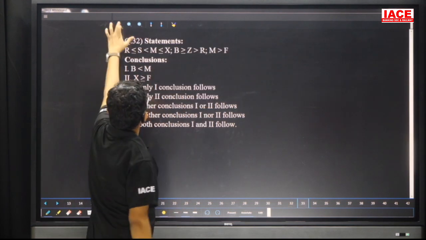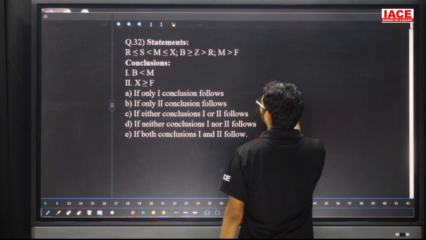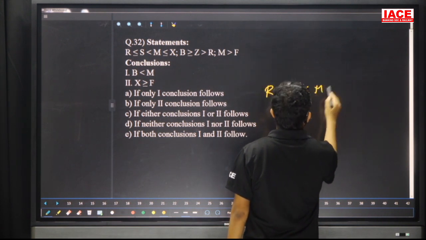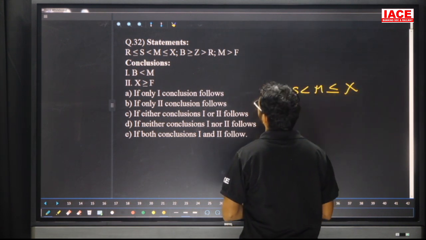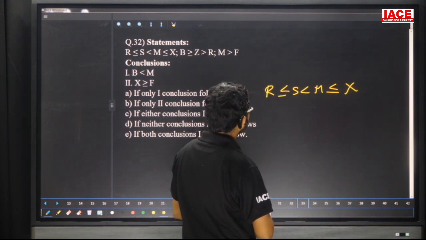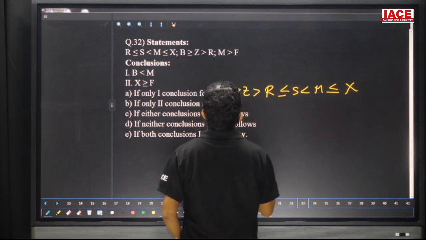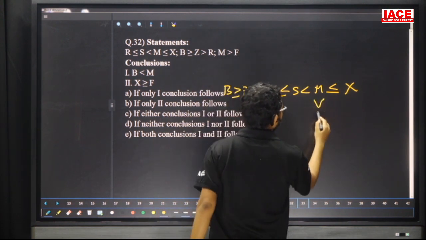Question number 32, friends. Here take the given statement. R less than or equal to S less than M less than or equal to X. So first one, second one common is what? B, Z, R. Now, friends, here B greater than or equal to Z greater than R. Next one, M greater than F.